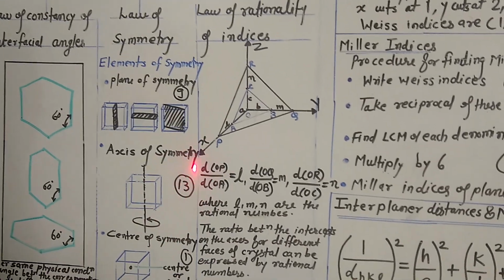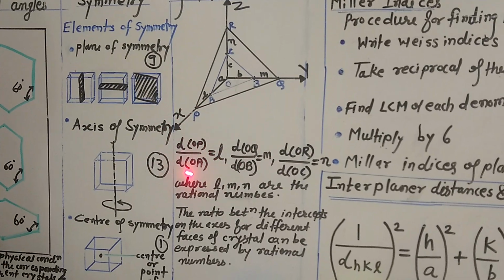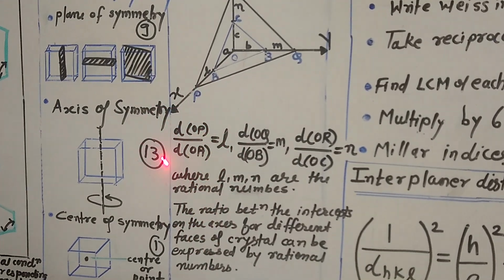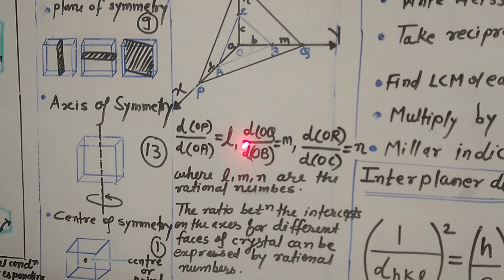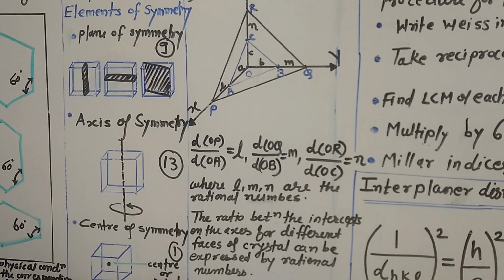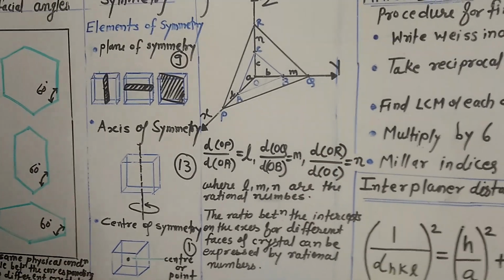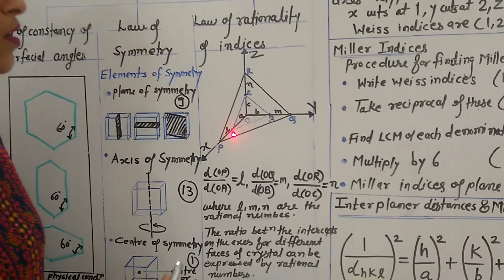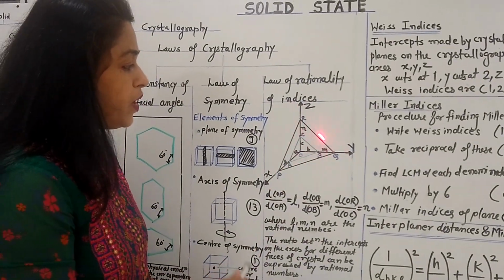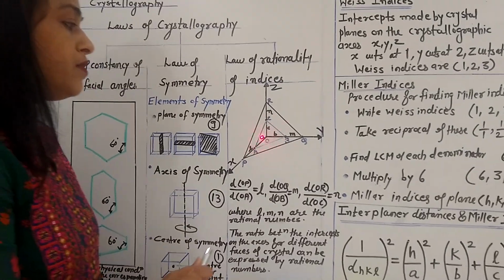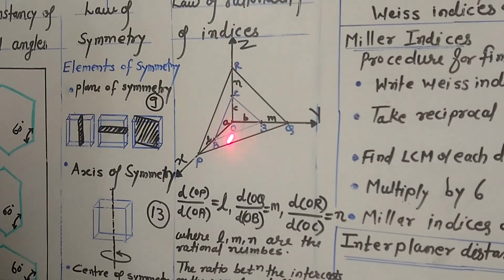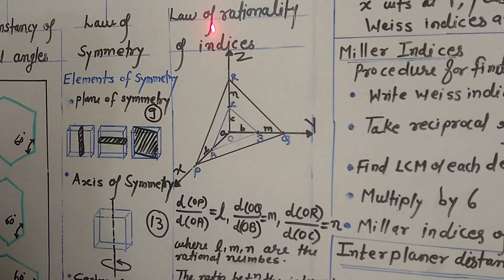Then if we take the ratio of these intercepts, according to the law of rationality, these ratios should be equal to a rational number. For example, here we consider the ABC plane and the exactly parallel plane PQR. ABC cuts at small a, small b, small c, and PQR cuts at small l, small m, small n.